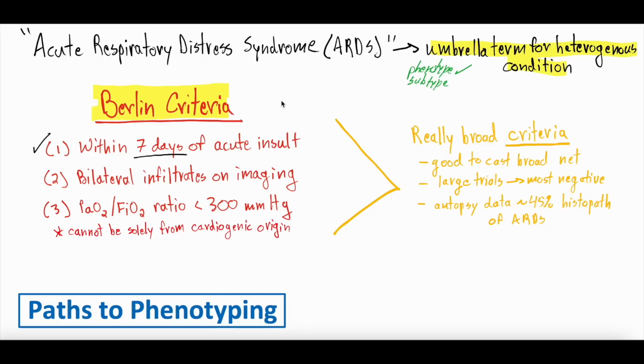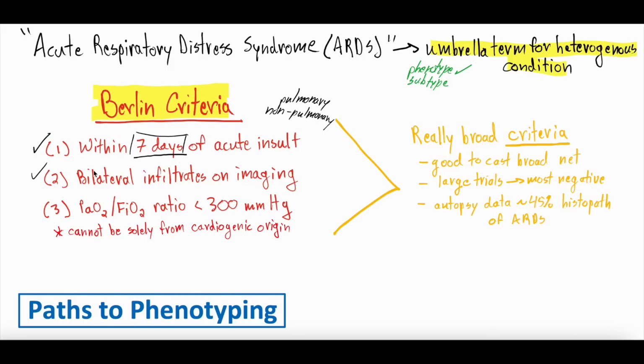We've talked about how this can be a pulmonary insult, pneumonia, aspiration pneumonitis. It could be non-pulmonary, pancreatitis, trauma. Some of these systemic diseases that cause systemic inflammation can cause ARDS, but you have to be within 7 days of an acute insult. So this is not a chronic progressive disease over weeks or months. This is an acute disease.